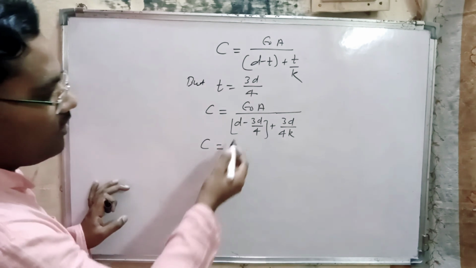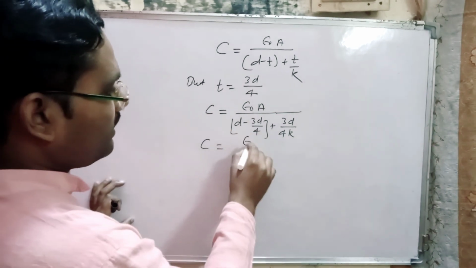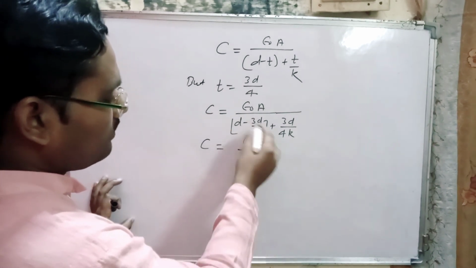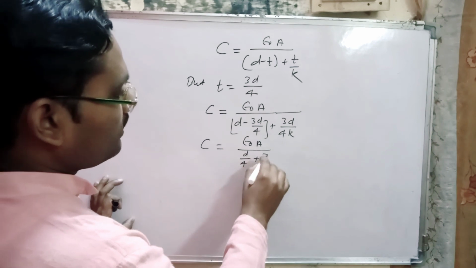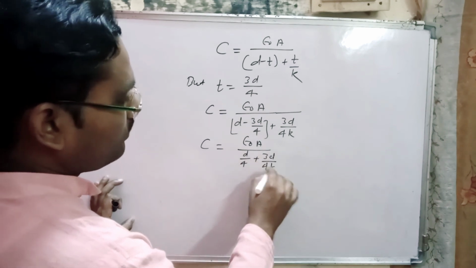Now we solve this: we get epsilon naught A divided by D by 4 plus 3D by 4K.